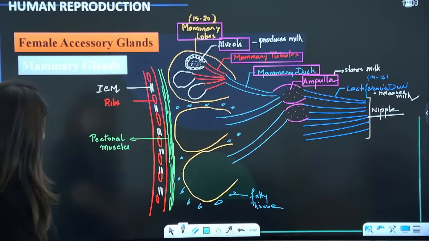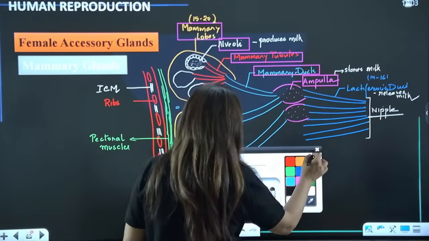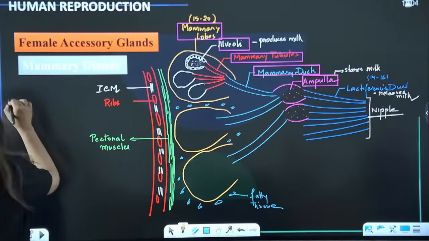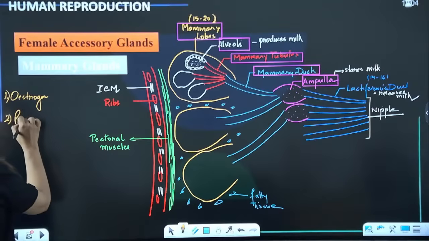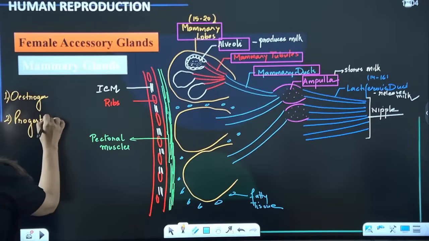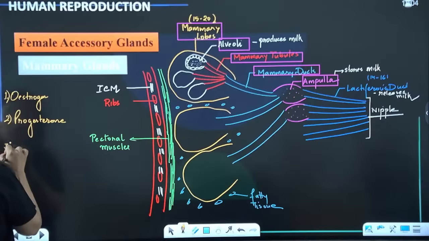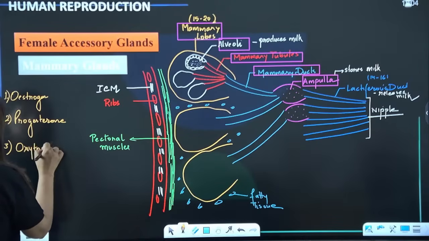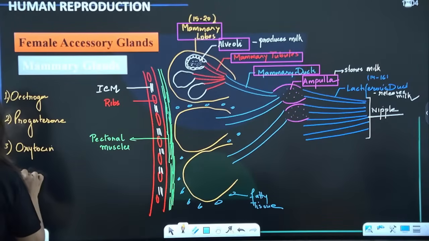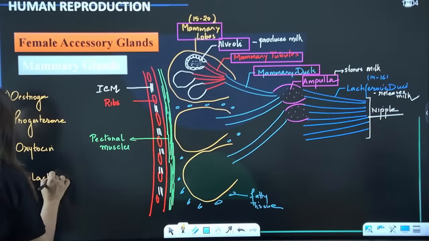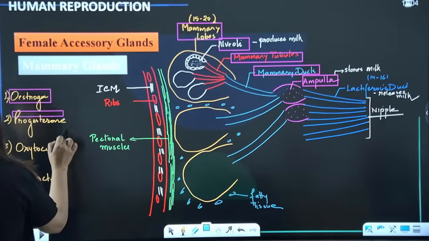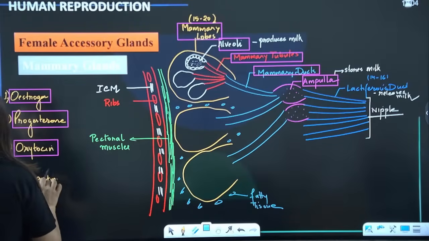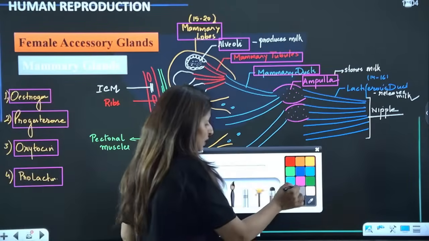Is it clear? Now, mammary glands are under the effect of 4 different hormones. Number 1 is estrogen. Number 2 is progesterone. Number 3 is oxytocin. And number 4 is prolactin. What does each one of them do? What are the functions of estrogen, progesterone, oxytocin and prolactin?